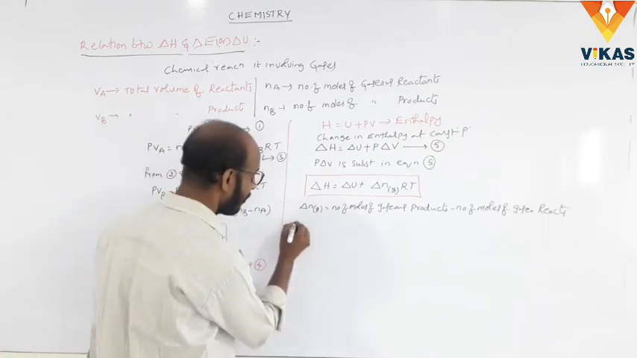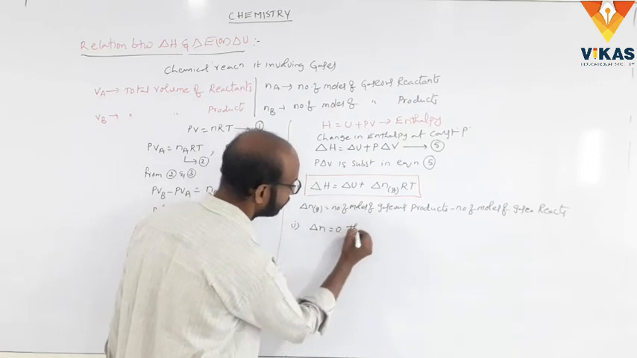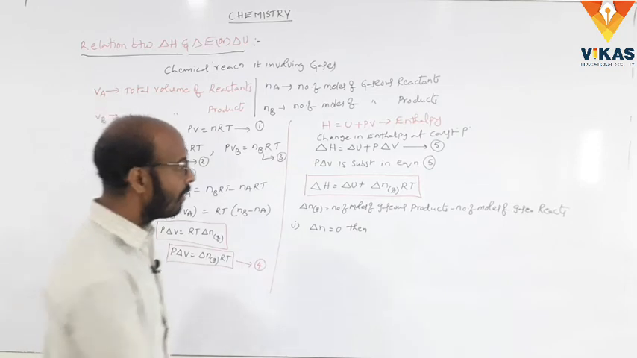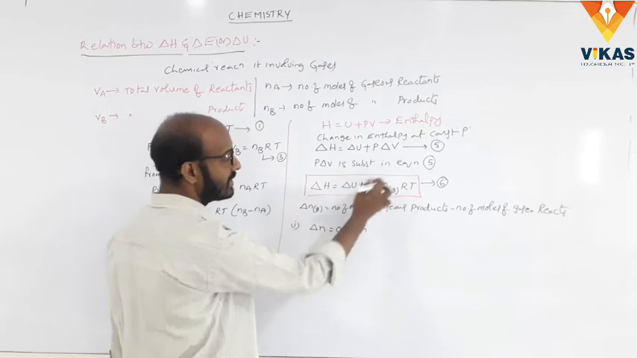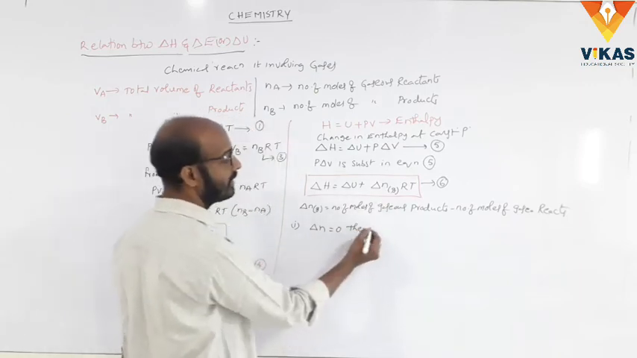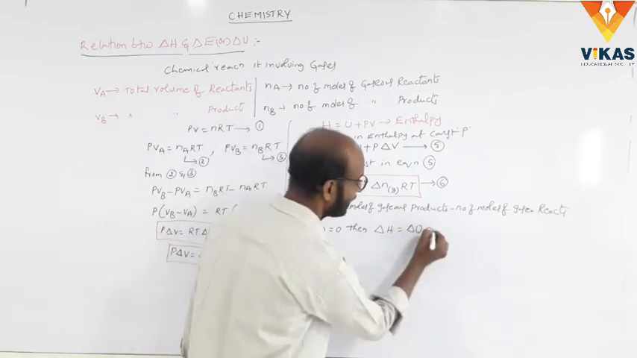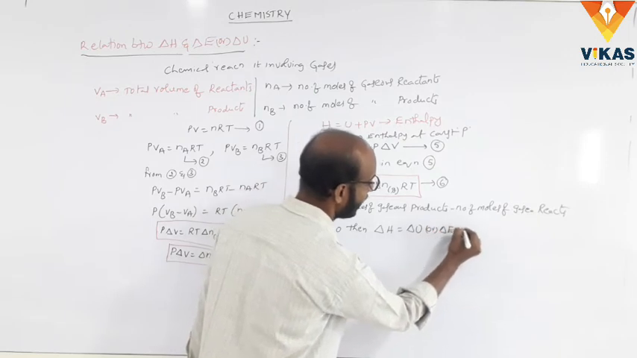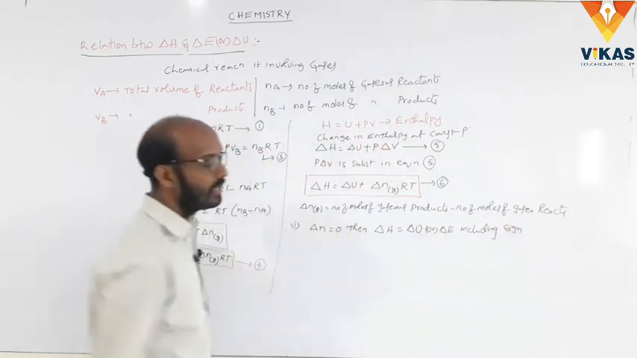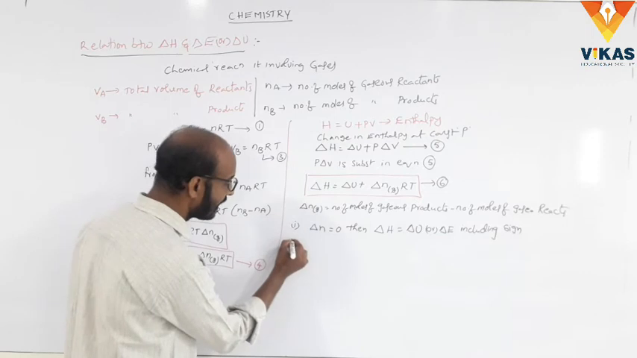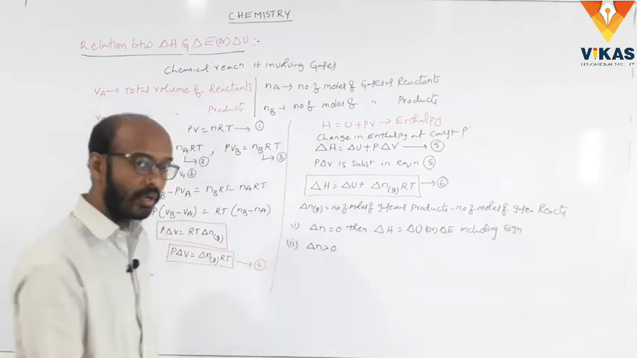In case 1, if delta n is equal to 0, from equation 6, delta n is equal to 0. So we get delta n is equal to 0, then delta H is equal to delta U or delta E, including sign. Next, case 2: delta n is greater than 0, greater than zero.